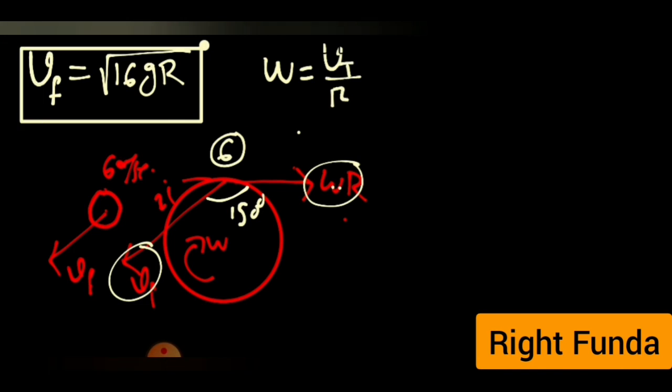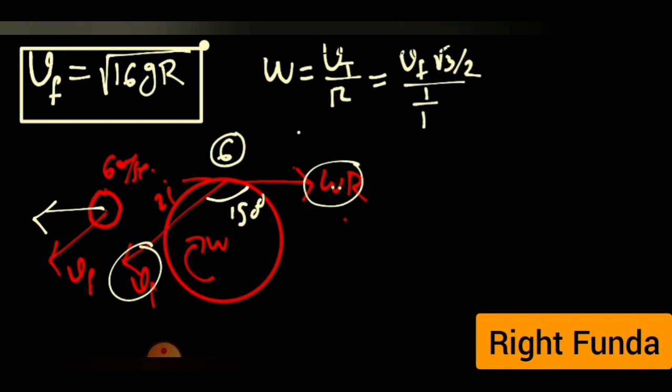And the velocity at the topmost point is nothing but the x component here, so this is equal to Vf cos 30. What is Vf cos 30? Vf root 3 by 2 by radius equal to 1 by 10. So we can obtain omega r, radius small r, omega into small r, equal to 5 root 3 Vf.